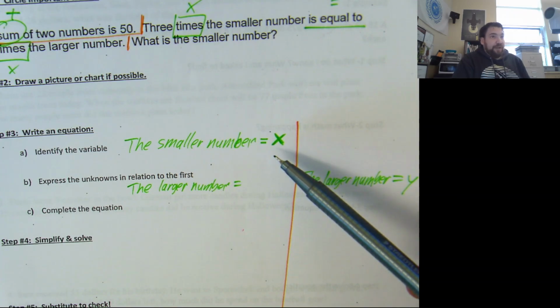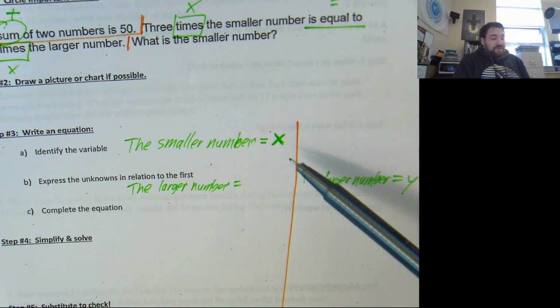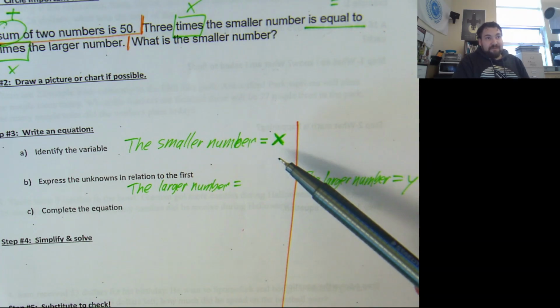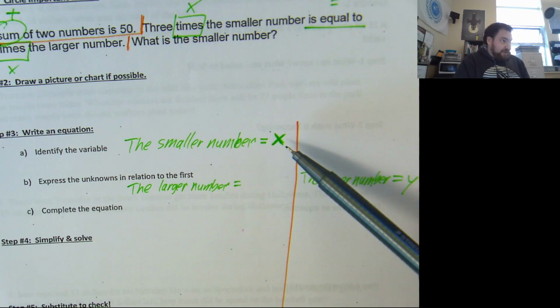Yeah, Emerson, it'll have to be 40. How'd you get that? Because 40 plus 10 is 50. What's the other way to think about that exact same idea? Anybody? Sorry? Sorry, Akam?